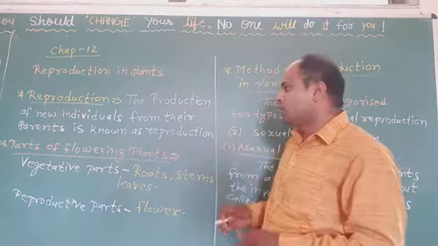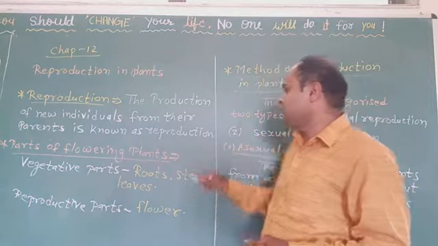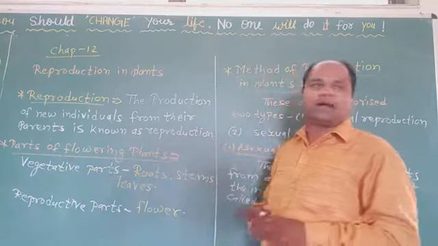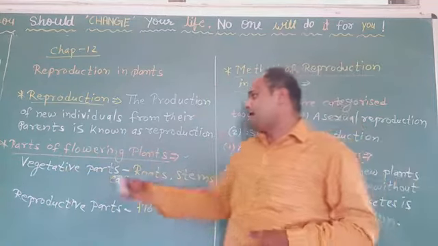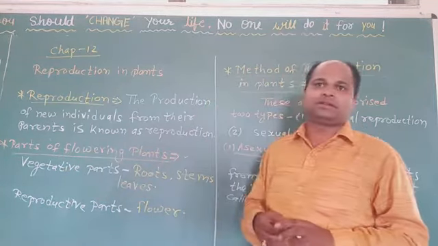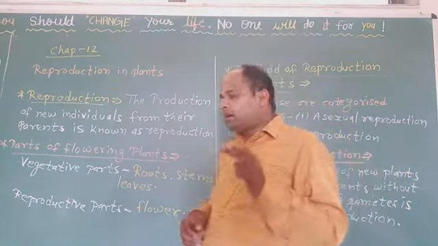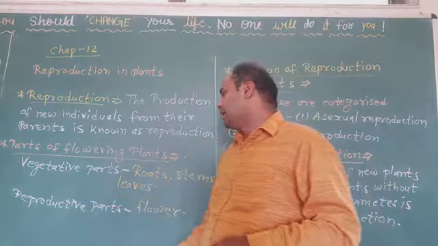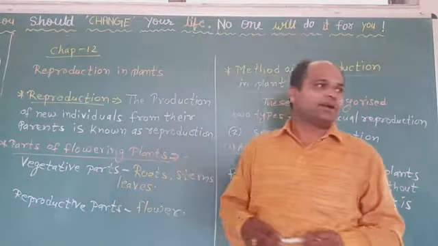After that, the next topic in this chapter is parts of a flowering plant. A flowering plant has two parts: first is the vegetative parts and second is the reproductive parts.